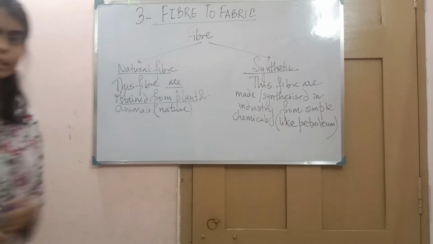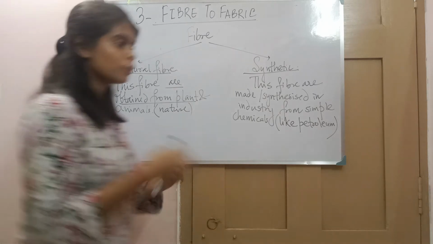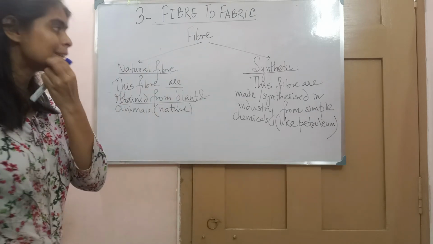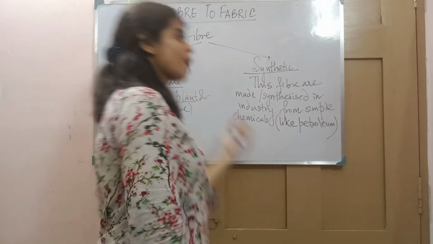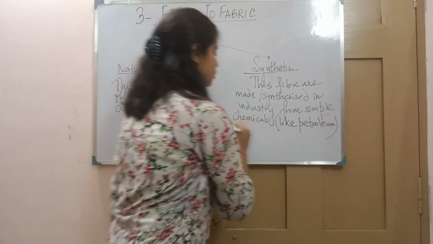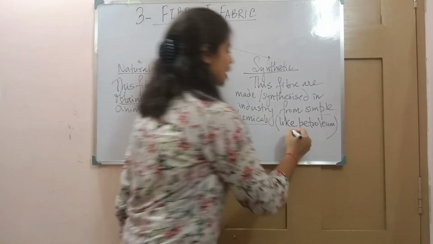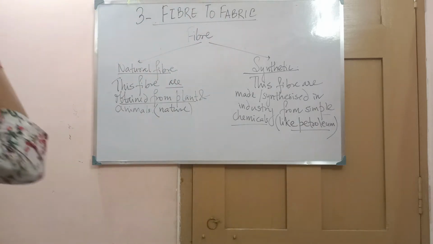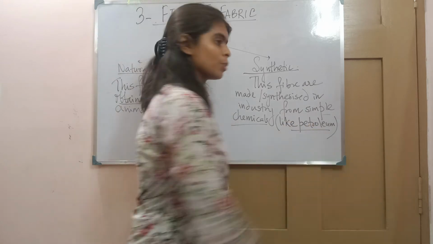That are obtained naturally. We can go through various processes through which we can make the fiber. And what are the synthetic fibers? The synthetic fibers are the fibers that are made in industry from simple chemicals. And what are those chemicals? That is petroleum. Yes, we can make synthetic fibers from petroleum.